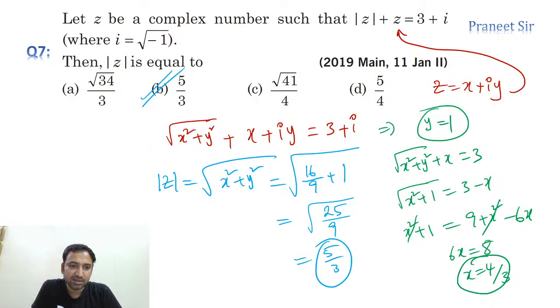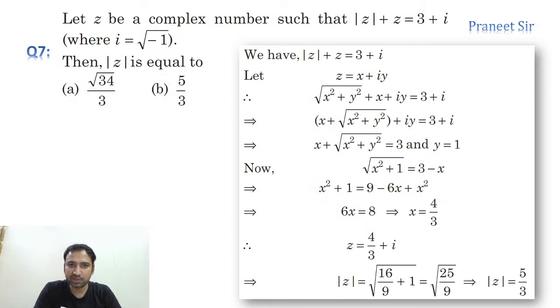Is it clear? So in complex numbers, for all locus problems or whatever problems you face, whenever you see this z, in place of z you blindly substitute x plus iy, simplify this, and calculate x value, y value or whatever you want. Clear? Can we move to the next question?